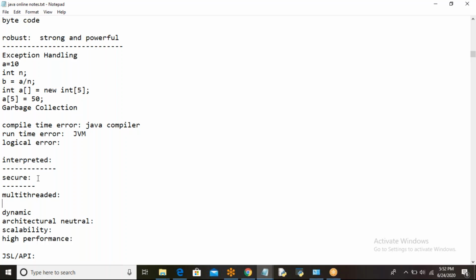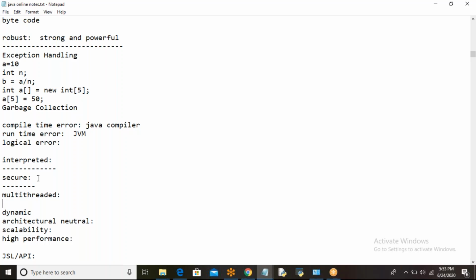Neutral means what? I will give one example. In C, on 32-bit systems an int is 2 bytes and on 64-bit systems 4 bytes, but Java is neutral. Wherever it runs, it occupies the same amount of memory. And scalability means it works on a wide variety of computers, from small systems to large systems. It is suitable anywhere you can install it and develop the code.